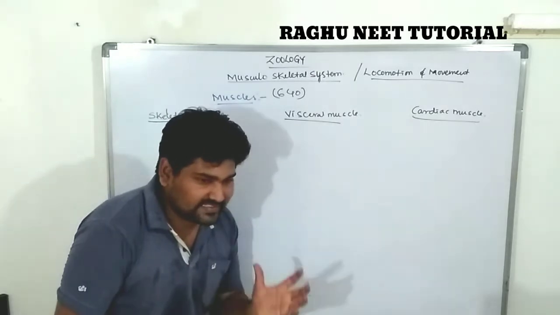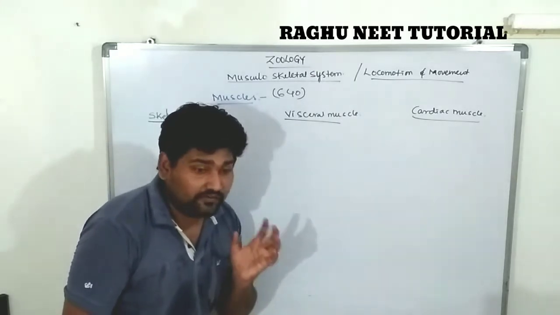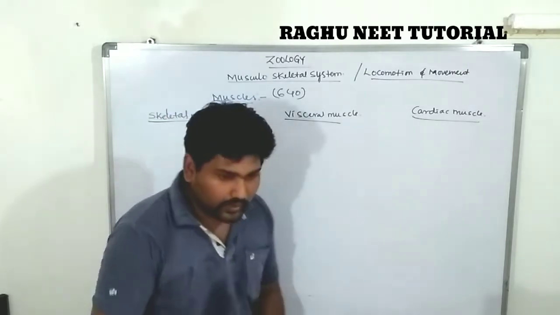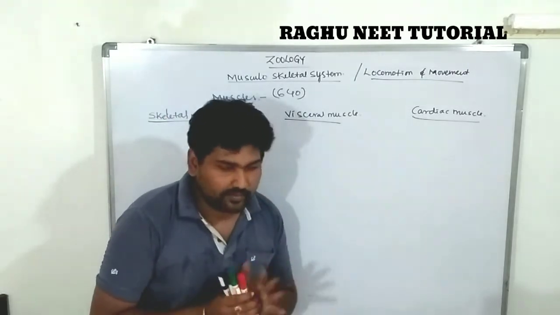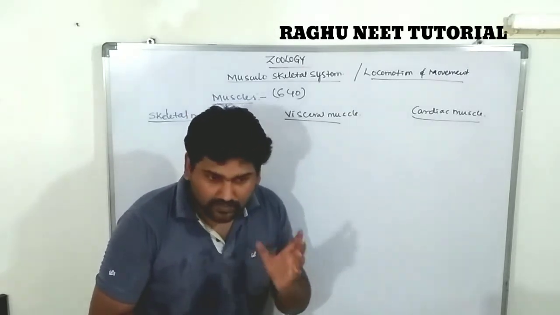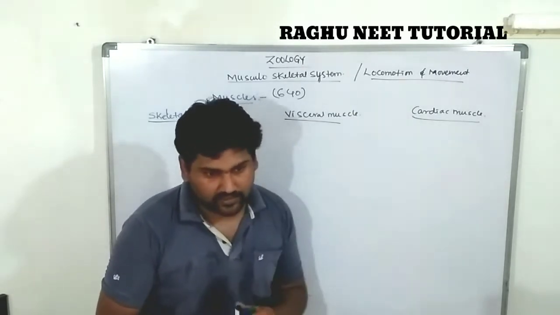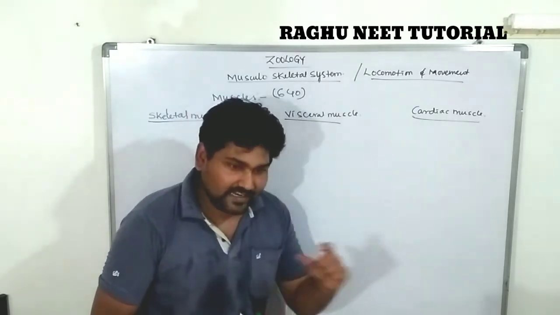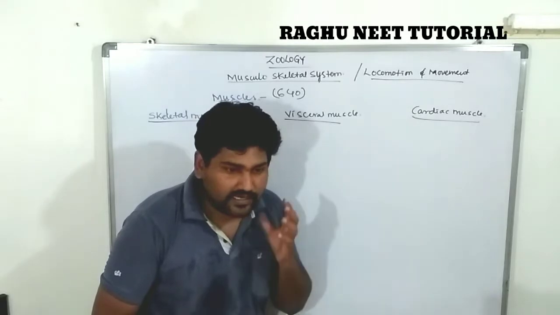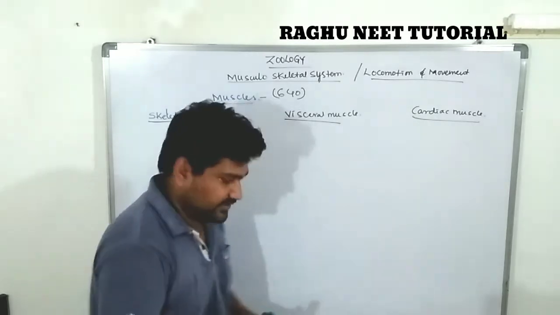These muscles are called voluntary muscles for movement. Are you clear? These muscles have a cylinder-like structure. Let's see the detailed information about the skeletal muscle.